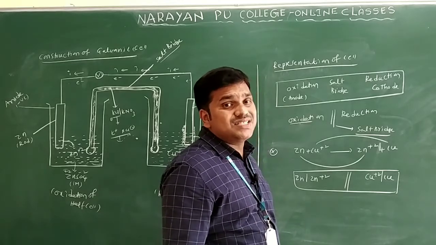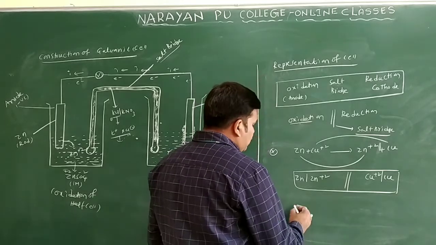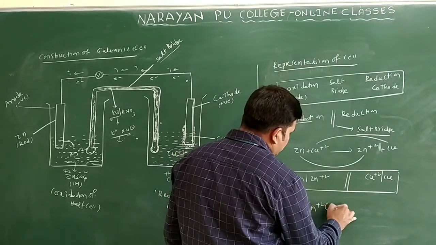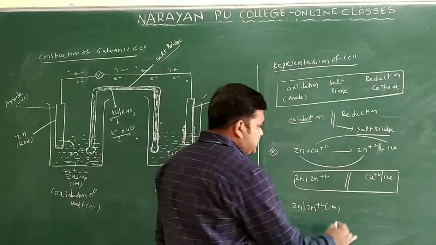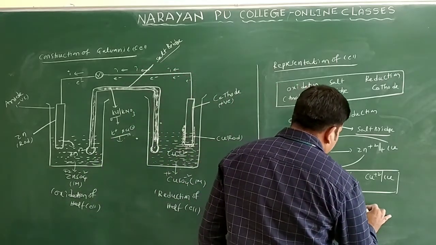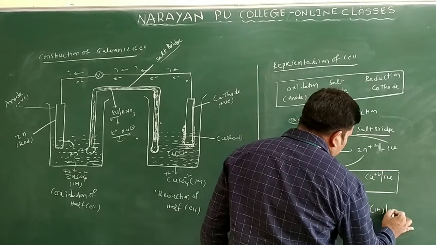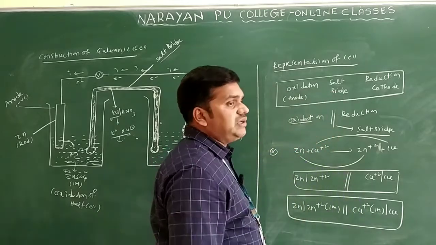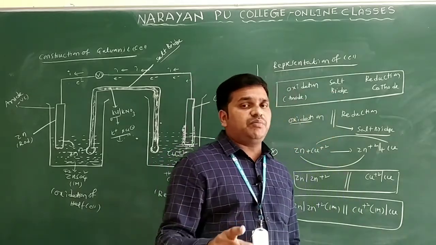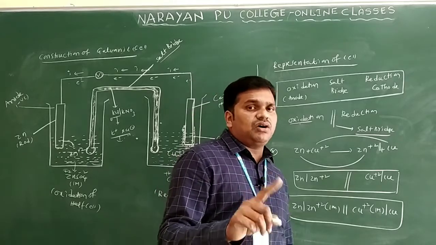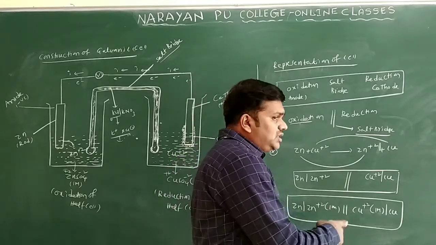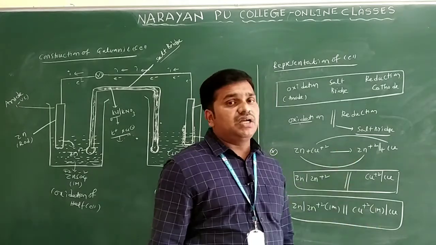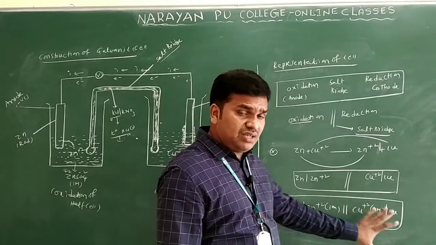Sometimes they will give the concentration of the solutions also. Suppose the concentrations are given here. Zn2+, suppose the concentration of the solution is 1 molar, separated by the salt bridge from Cu2+, concentration also 1 molar, and you will write it like this. This is the representation of the cell. Metal and metal ion are separated by a single vertical line, in the same manner for the oxidation and reduction also. And the oxidation and reduction half cells are separated by the two vertical lines. The two vertical lines represent the salt bridge.